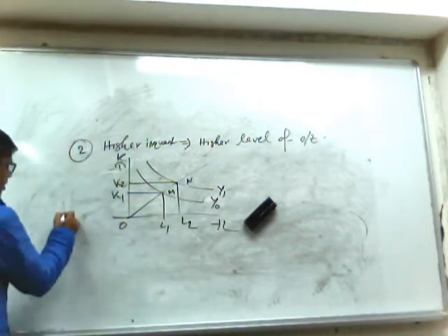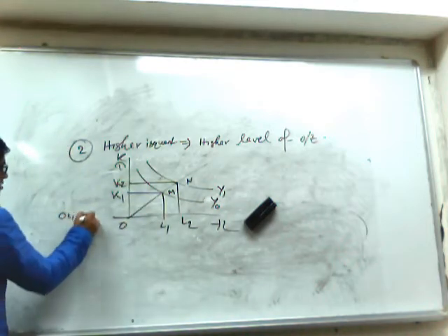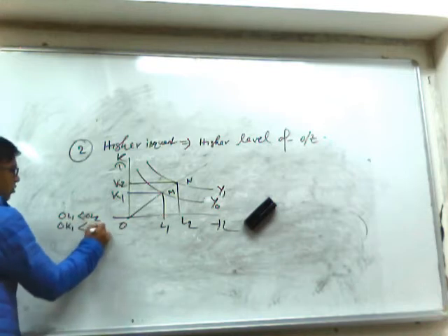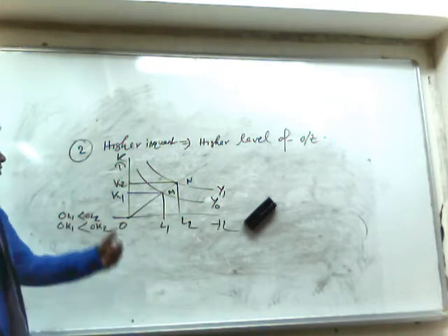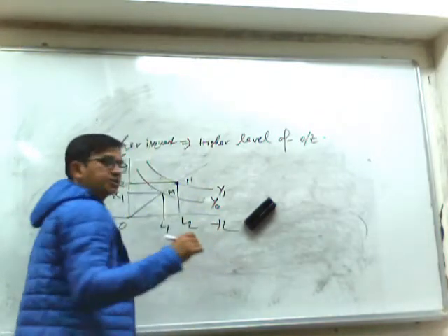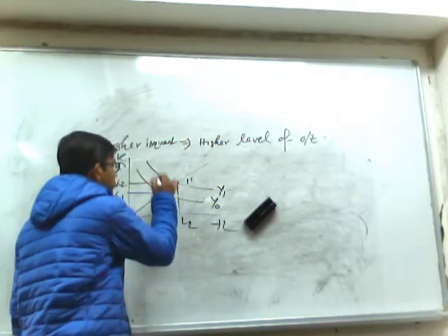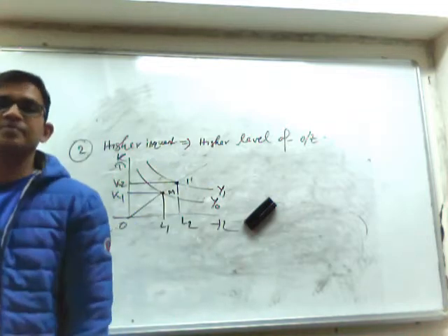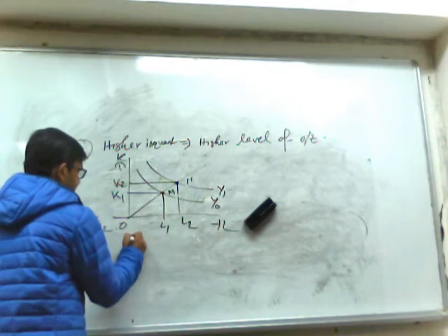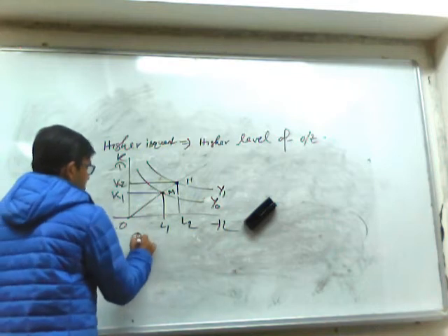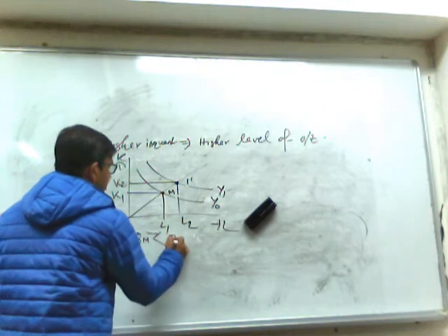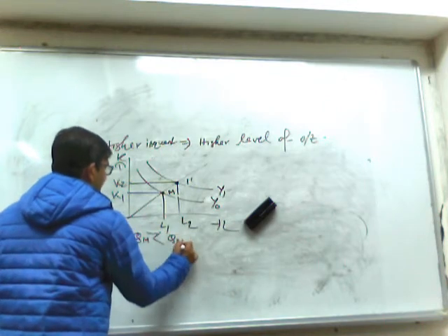And we can find here OL1 is less than OL2, OK1 is less than OK2. So definitely the factor combination N will produce more output compared to M. So we can write that the quantity of output in M is less than quantity of output in N.